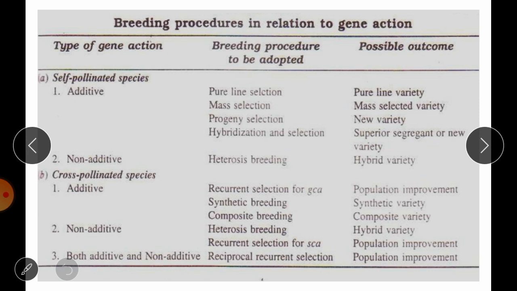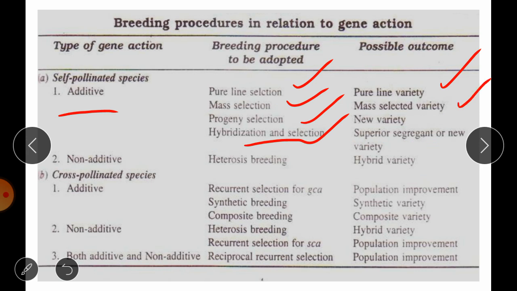So, here I have given examples. If you have a self-pollinated species, generally they have additive gene action. In that case we can go for pure line selection, mass selection, progeny selection, or hybridization and selection. The end result of pure line selection is a pure line variety, mass selection produces a mass selected variety, progeny selection develops a new variety, and hybridization and selection produces a new variety or superior segregants.